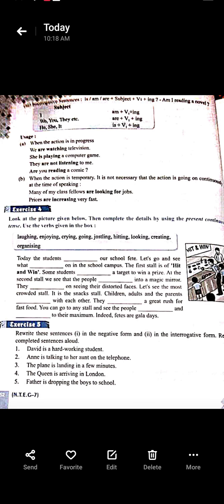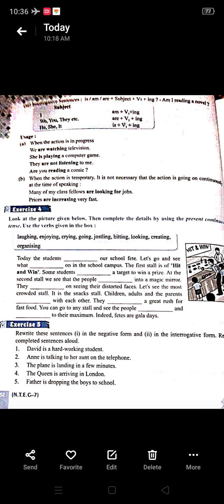Understood? Similarly, when the action is temporary, it is not necessary that the action is going on continuously at the time of speaking. When I am talking of the action which is temporary, which is not permanent, it is not necessary that the action is going on at the time when I am speaking. So the action is temporary, and with that I am using present continuous tense.